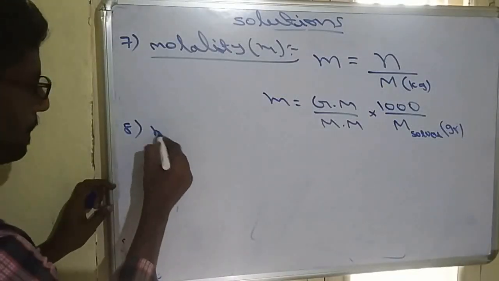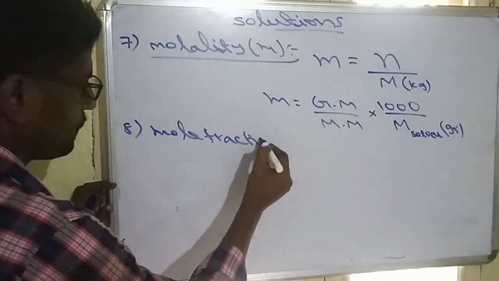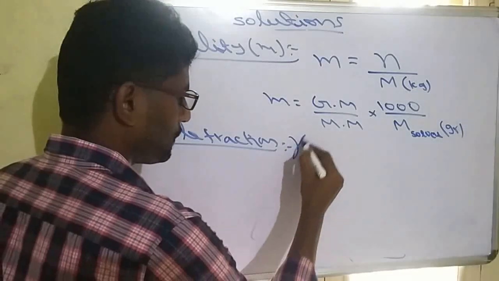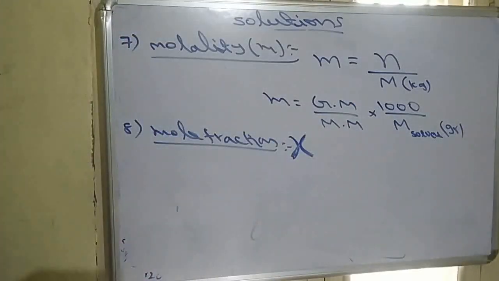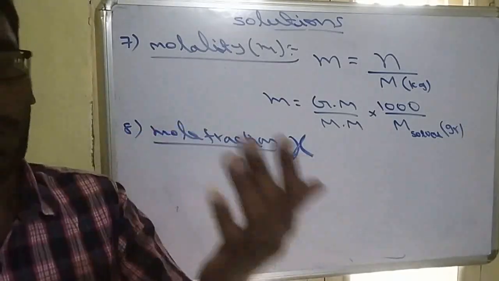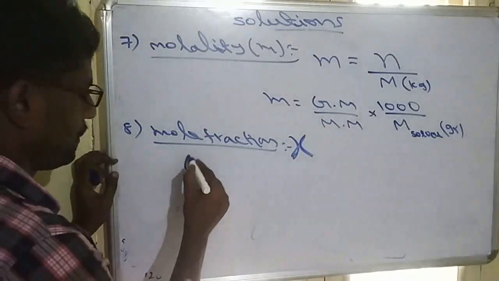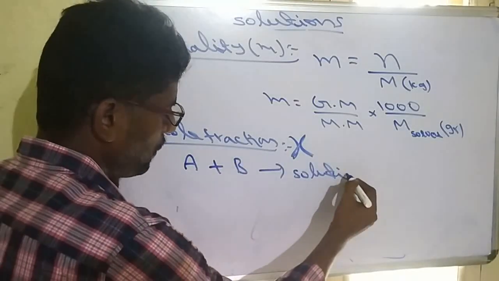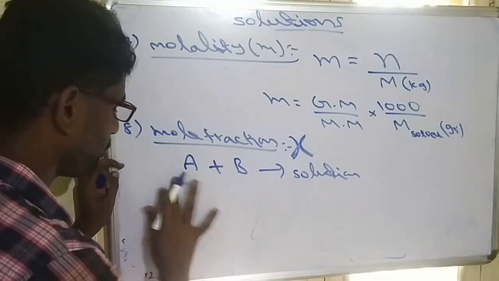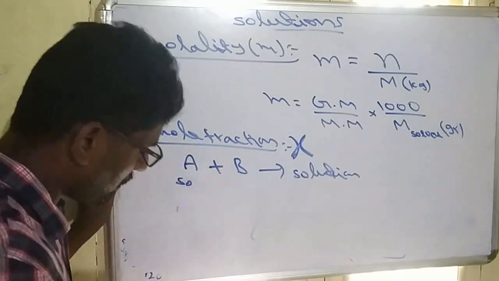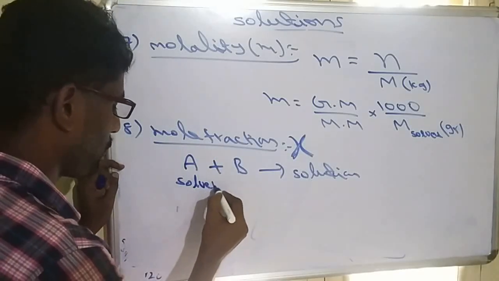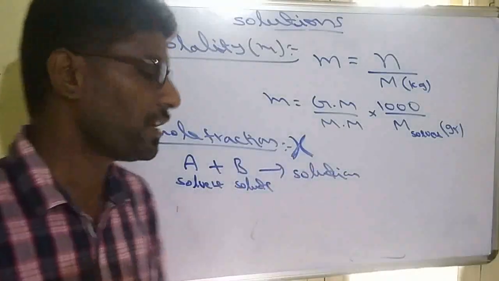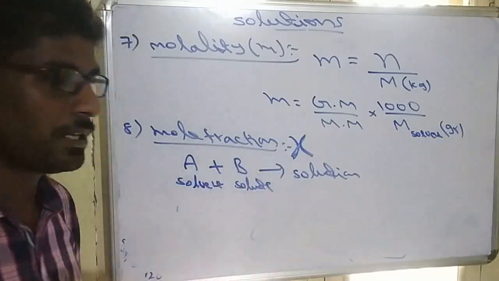The last formula will be mole fraction. Mole fraction is denoted with X. We can determine mole fraction for both solute and solvent. Let A and B be two components which on mixing form a solution. Let A be the solvent. Anything we can take, that is our choice. One should be solvent, another one is the solute. Just for simplification, let's take A as solvent, B as solute.